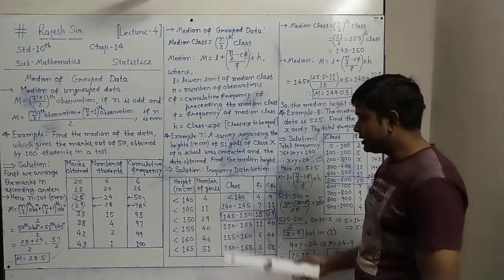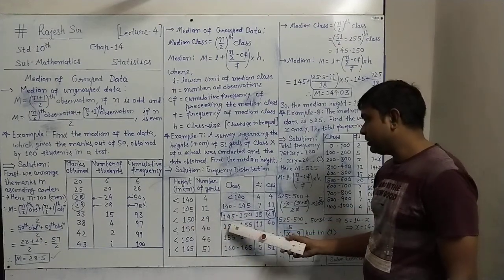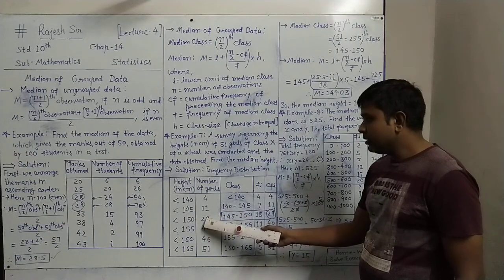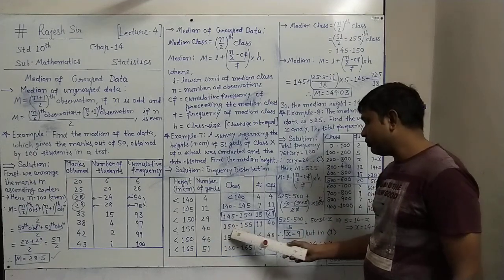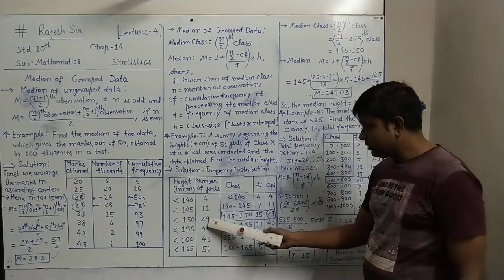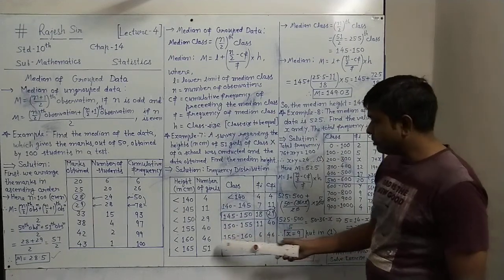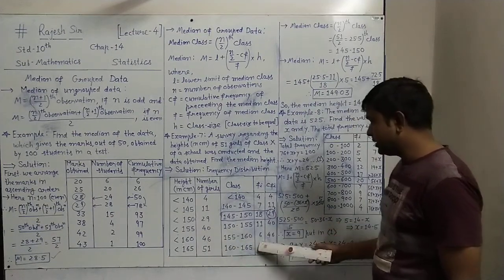Similarly, the next class is 145 to 150, and we take the difference: 29 minus 11 is 18. The next class is 150 to 155, with frequency 40 minus 29 is 11. Then 155 to 160, with frequency 46 minus 40 is 6.